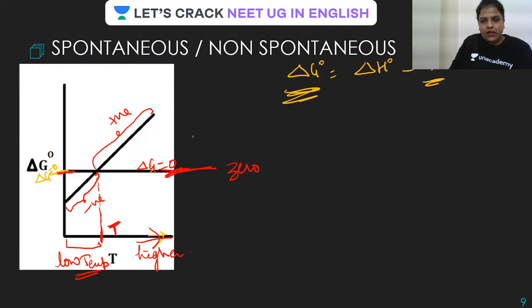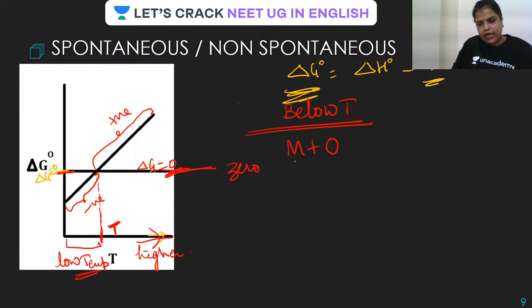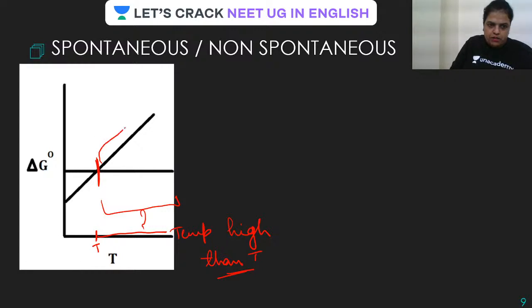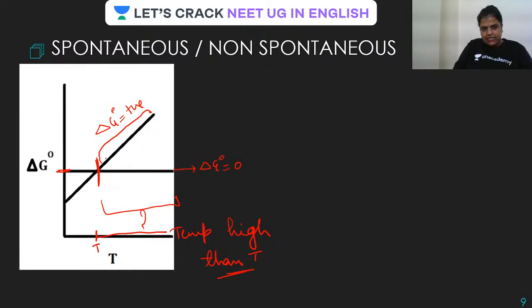Let me take it back here. So guys, suppose we are talking about this one. Condition 1, that is below temperature T. Suppose we are talking about M plus O forming MO. And below T, you know what the delta G value is? Yes, delta G is positive. Is this clear? Because here delta G was 0. Therefore, this side it has to be positive.